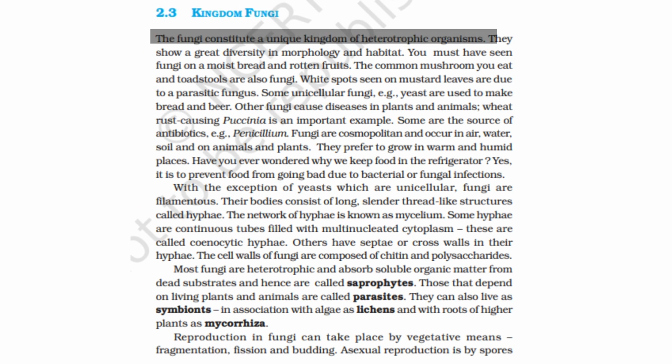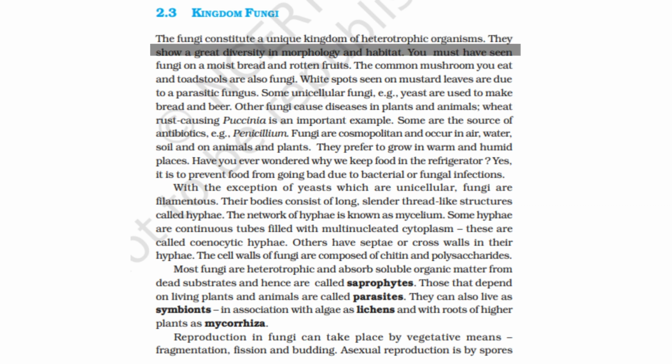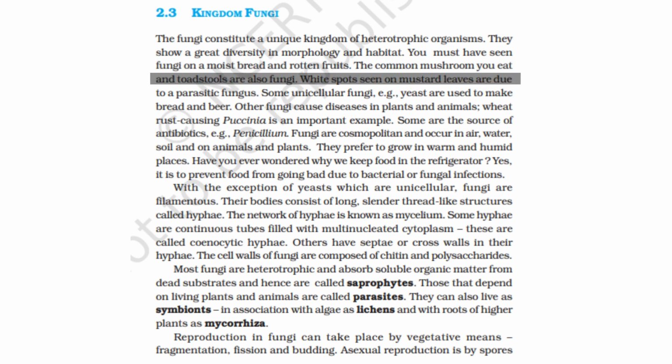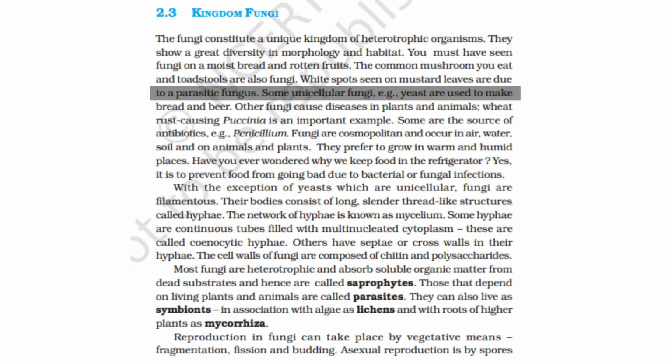Kingdom Fungi. The fungi constitute a unique kingdom of heterotrophic organisms. They show a great diversity in morphology and habitat. You must have seen fungi on a moist bread and rotten fruits. The common mushroom you eat and toadstools are also fungi. White spots seen in mustard leaves are due to a parasitic fungus. Some unicellular fungi, example yeast, are used to make bread and beer. Other fungi cause diseases in plants and animals.